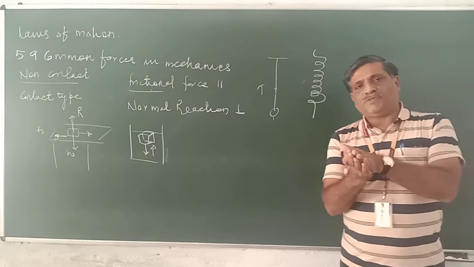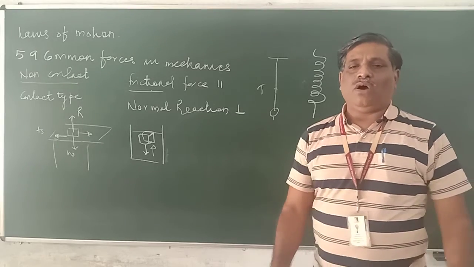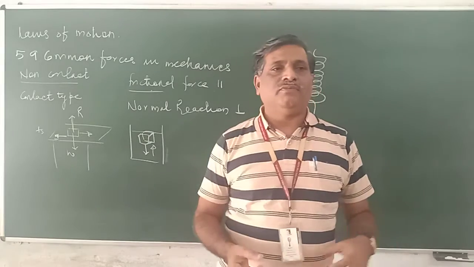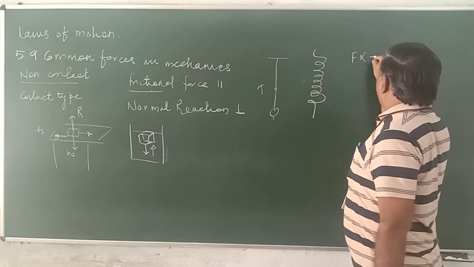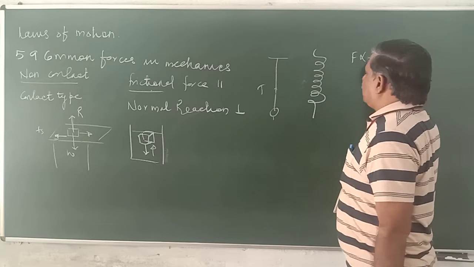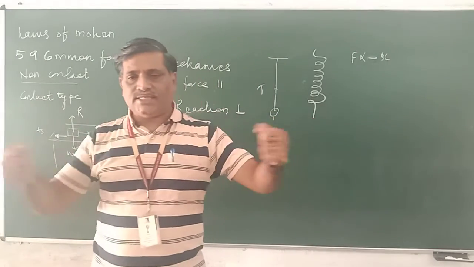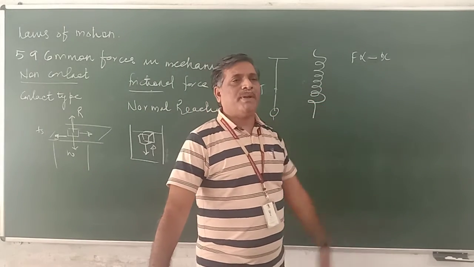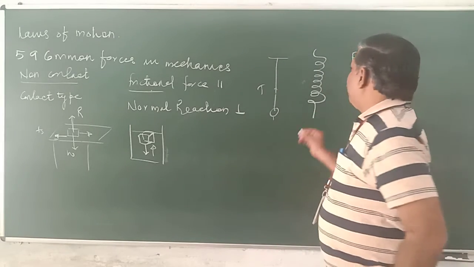If we compress a spring, it automatically pushes in the outward direction, or if we elongate the spring, the force develops in the spring which pulls it back. This force on the spring is directly proportional to minus x. When it is compressed, it is pushed out; when it is stretched, it is pulled in. So the force on the spring is always opposite to the displacement.